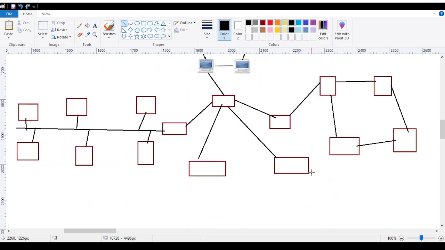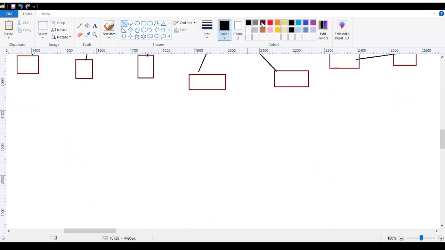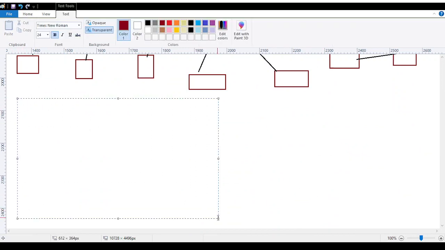If I talk about its advantages: reliable, scalable, flexible, effective. This is what the advantages are.